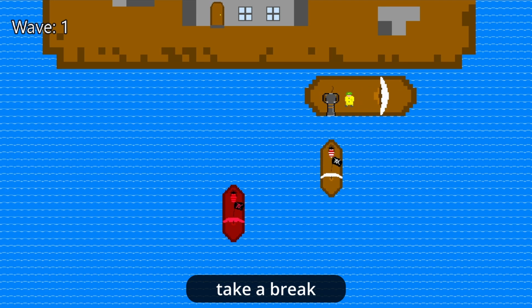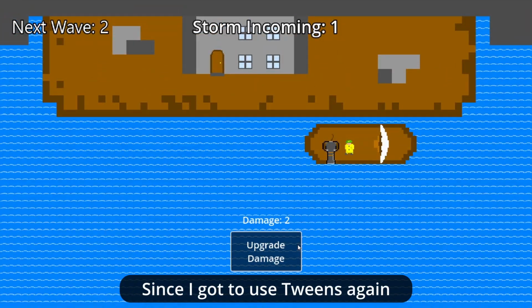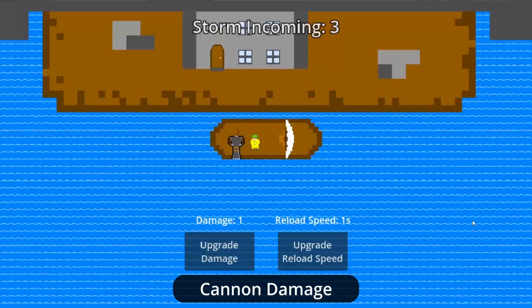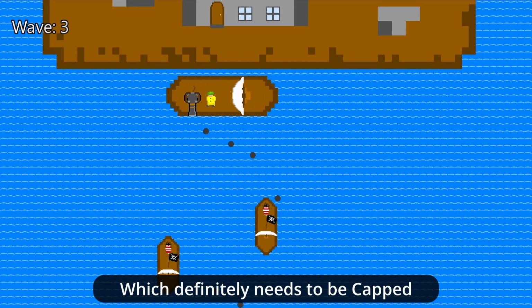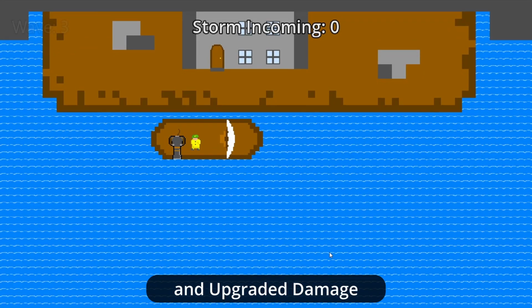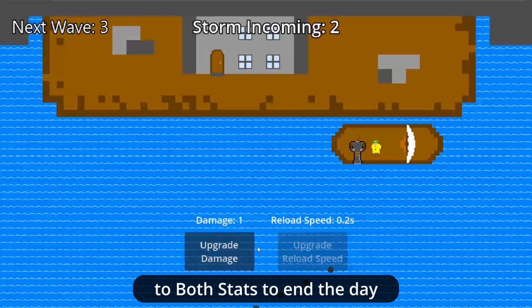This will be where you can take a break and purchase upgrades. The camera transition is something that I'm happy with since I got to use tweens again. As for the upgrades, I made buttons for cannon damage and cannon reload, which definitely needs to be capped. The reload button was actually broken and upgraded damage, and that's why you don't copy and paste like I did. Finally, I added a cap to both stats to end the day.